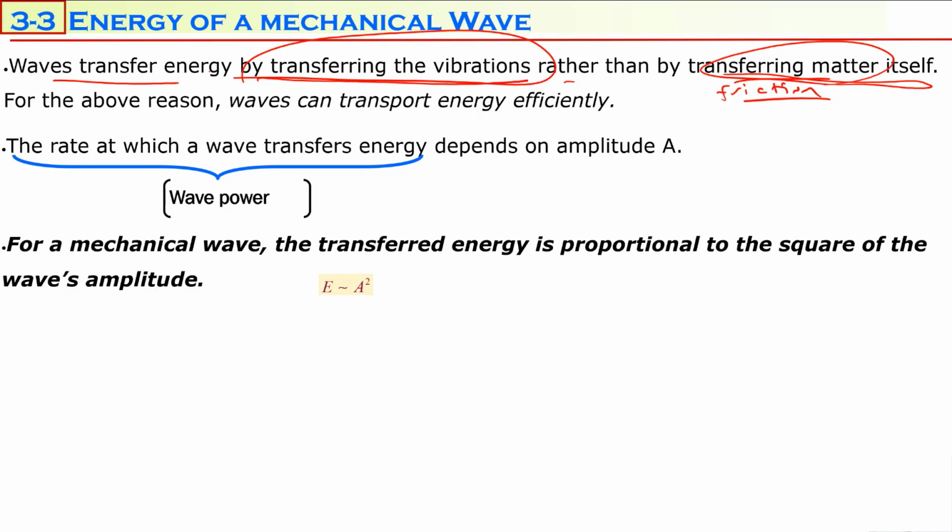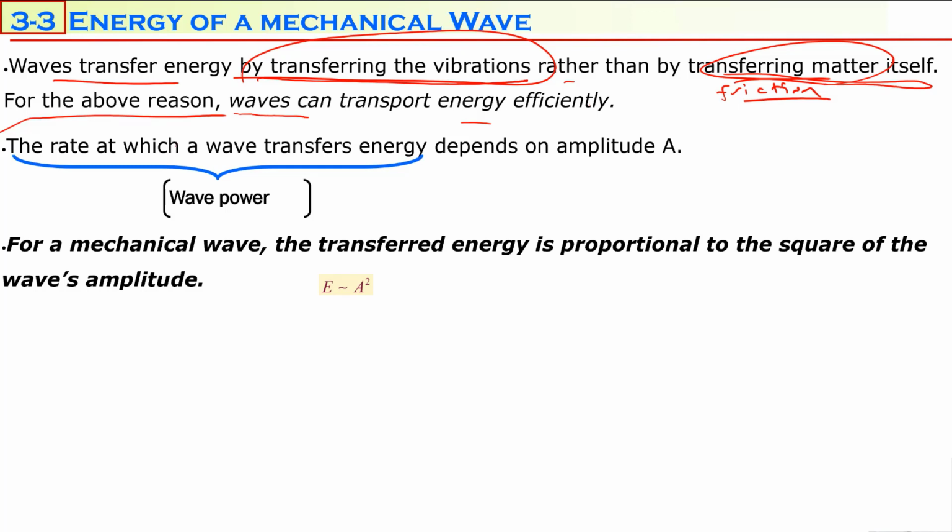That's why waves travel longer distance than the material. So earthquake is a best example. An earthquake can affect very, very far distances because energy is transferred through the earth crust by waves. So for the above reason, the waves can transport energy more efficiently than other methods.